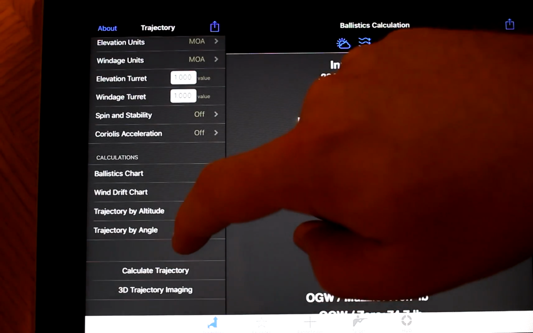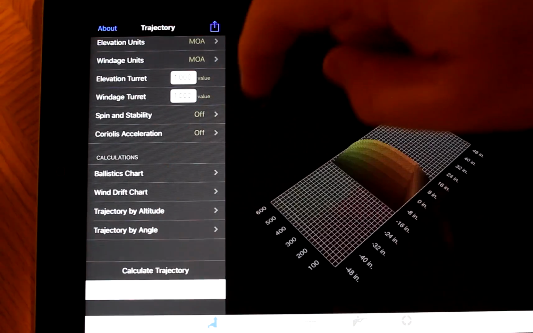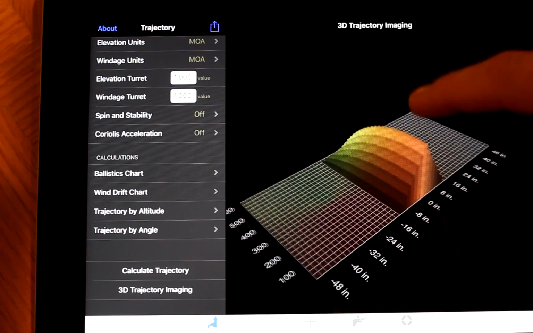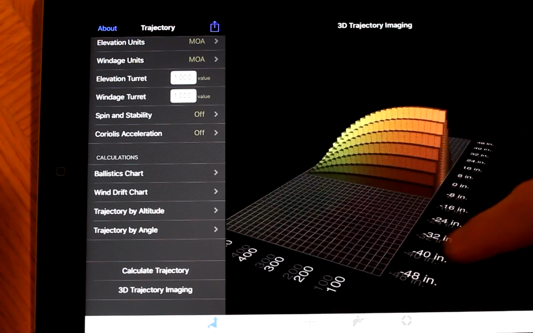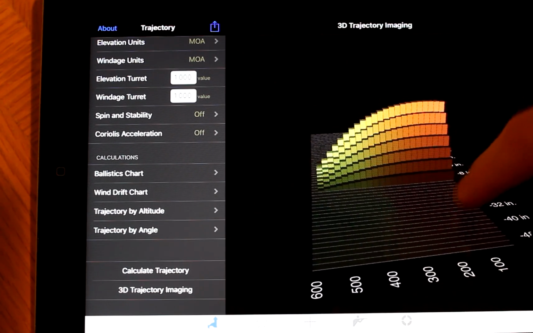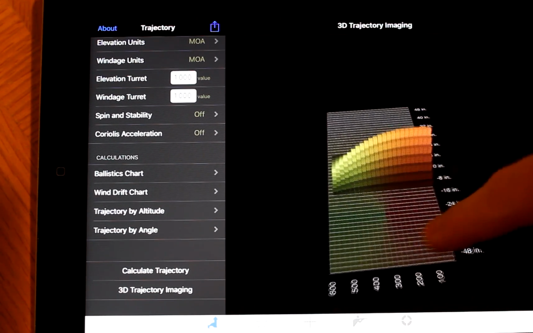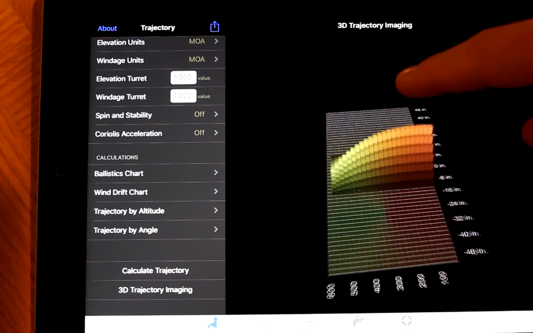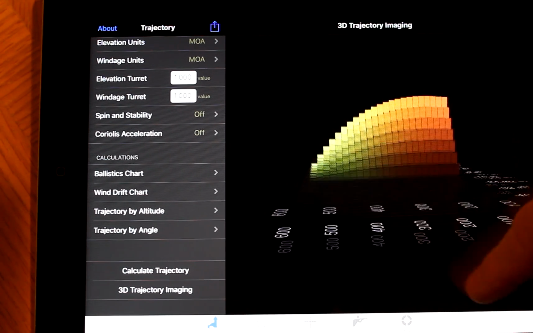And I'm going to show you the 3D trajectory imaging. So this is pretty cool. I think it's just cool because it looks cool. I don't really know if it's really useful for anything meaningful besides just moving it around and feeling cool that you can do it.